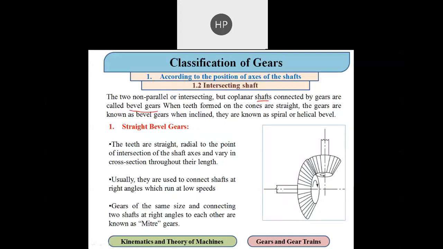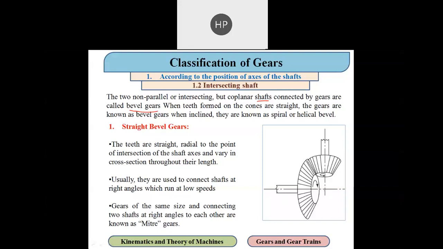As you can see in this figure, the axis of shaft 1 is this one, the axis of shaft 2 is this one, but they are not parallel with each other, yet they are coplanar because they meet at a certain point.